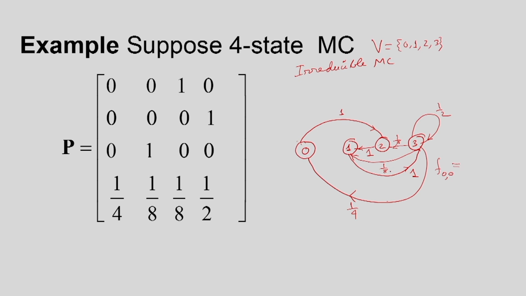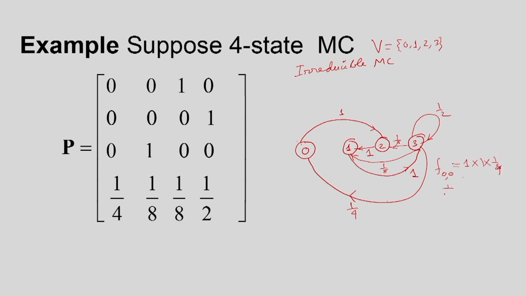It may come back only in the 4th step. For the first time it may come to this state in the 4th step. So this probability is 1 into 1 into 1 into 1 by 4,